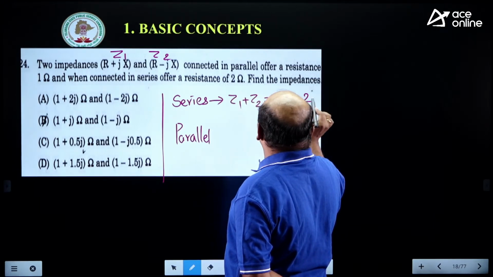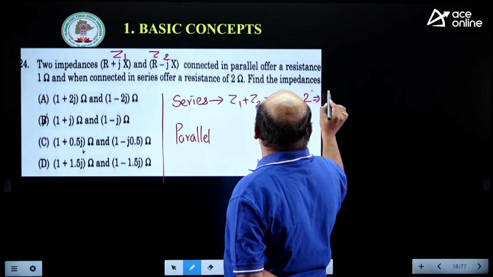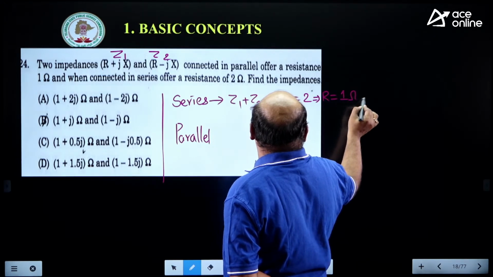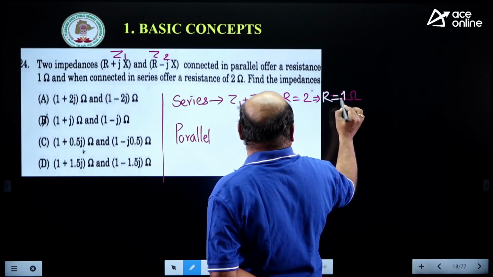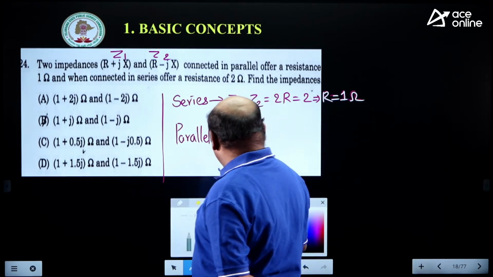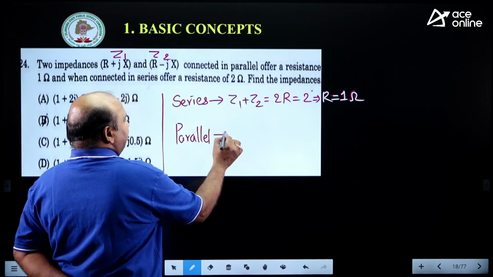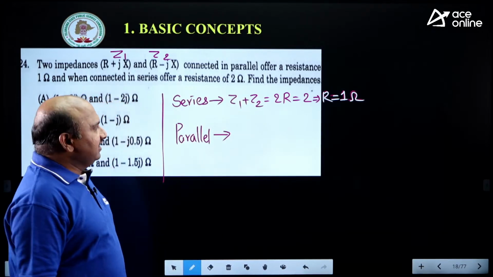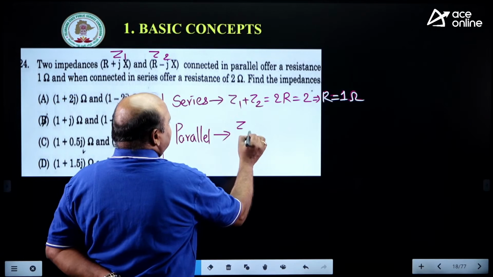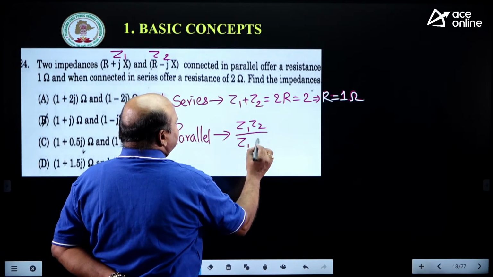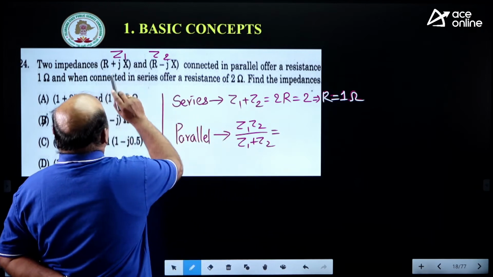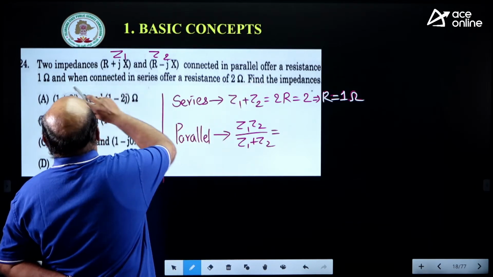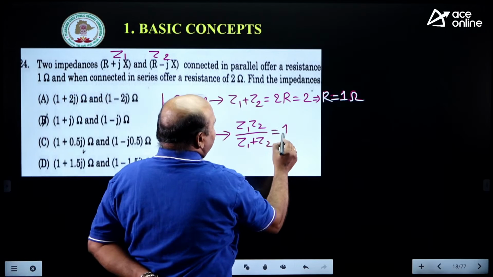How much is it given? It is 2, right? From this, R value is equal to how much? Here we are getting 1 ohm, yes or no? R value is equal to 1 ohm. Once you get R equal to 1 ohm in parallel connection, Z1 Z2 by Z1 plus Z2 is given as 1 ohm.